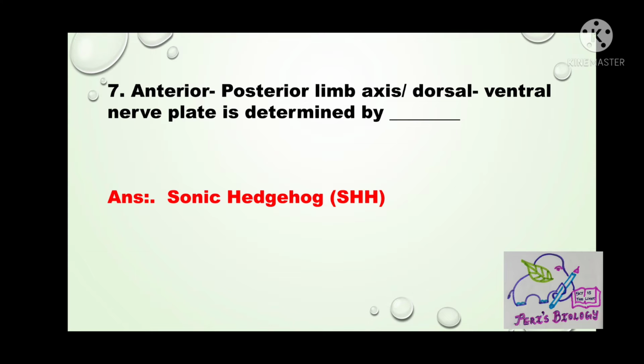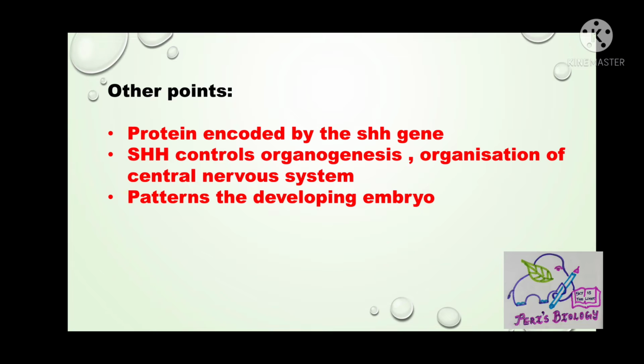Next question is, anterior posterior limb axis, that is dorsal ventral nerve plate, is determined by. Answer is sonic hedgehog. About sonic hedgehog, it is a protein encoded by the SHH gene. The signaling molecule is key in regulating embryonic morphogenesis in all different types of animals.